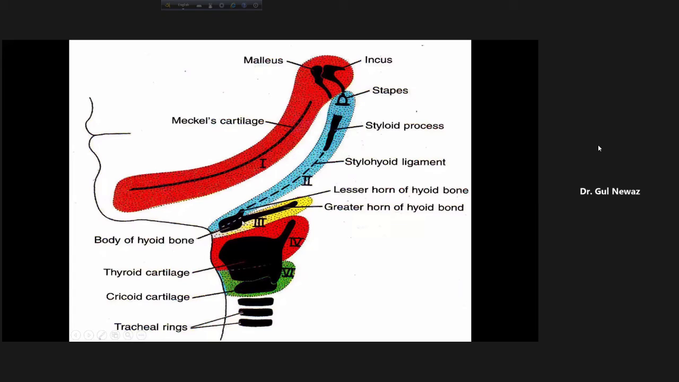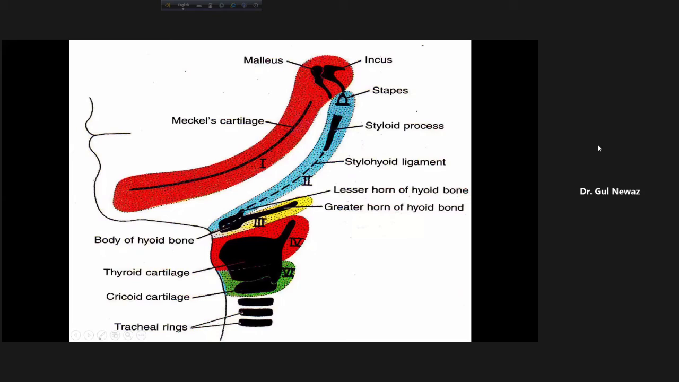Now, come here about the second pharyngeal arch, the bone formed from the second pharyngeal arch. The other name of the second pharyngeal arch is the hyoid arch, and the other name of the first pharyngeal arch is the mandibular arch. So the bones of the hyoid arch are the upper part of the body of the hyoid bone and the lesser horn of the hyoid bone. Now, this ligament is important, the stylohyoid ligament, from styloid process of the temporal bone to the hyoid bone. This ligament, the styloid process of the temporal bone, also the stapes.